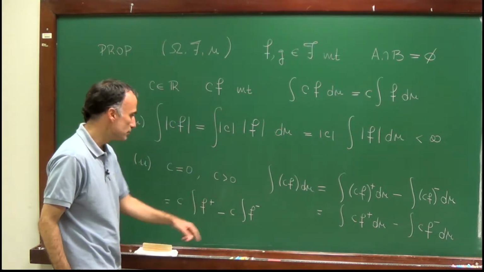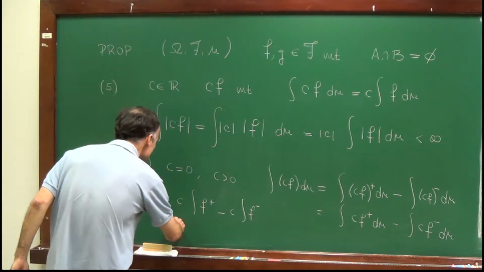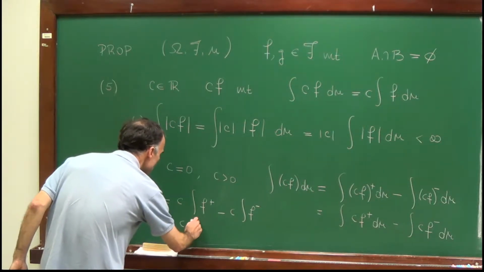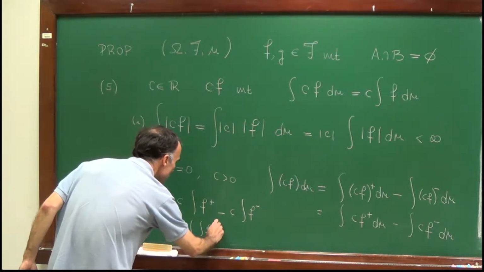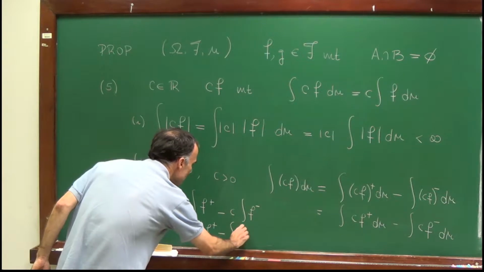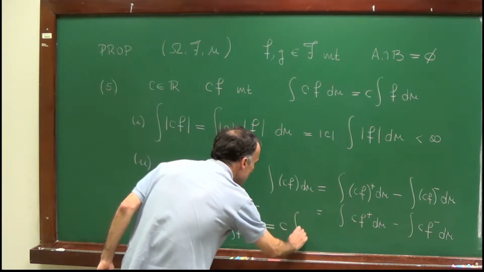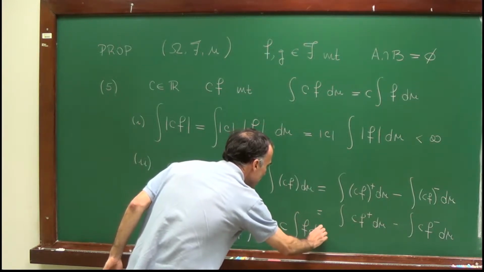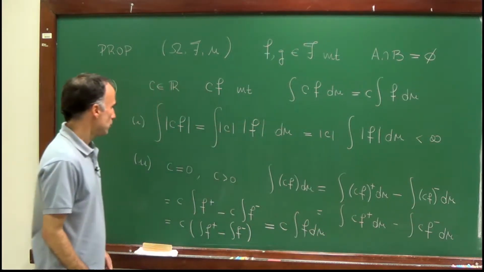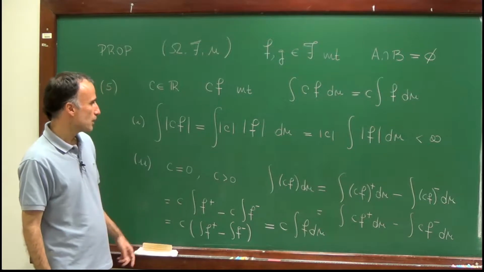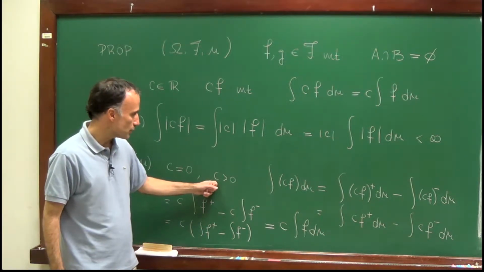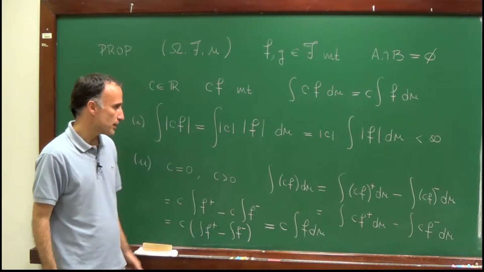I don't write dμ. So this is equal to c times the integral of f plus minus the integral of f minus, and this is just equal to c times the integral of f. Right?